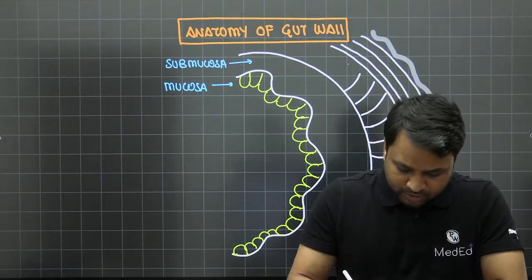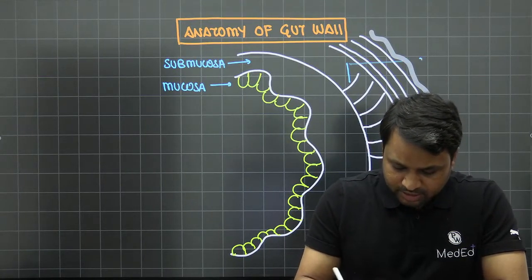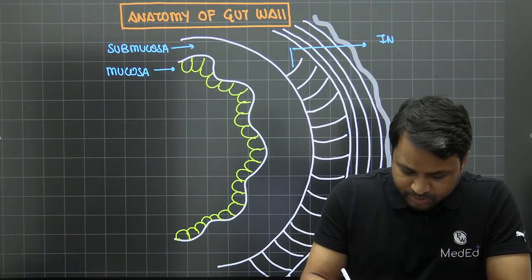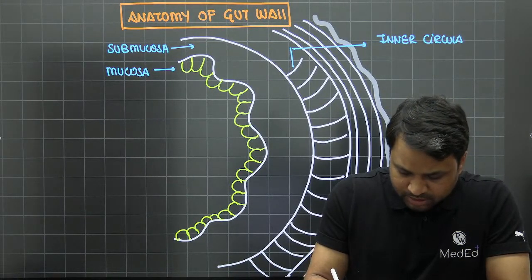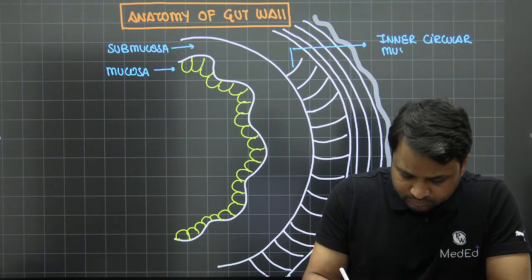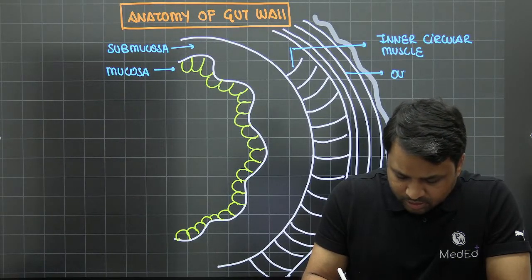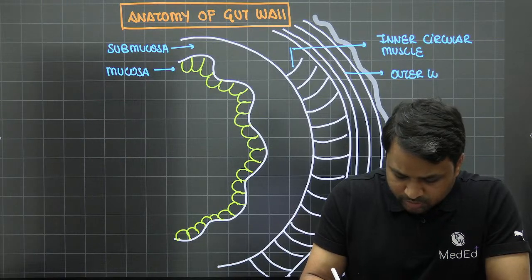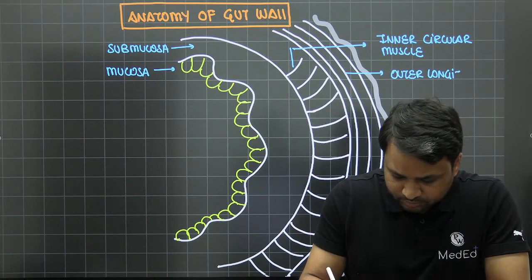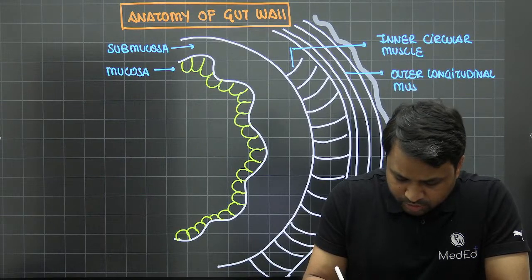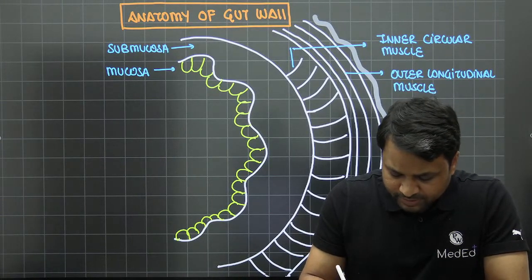Then you go down here. This is your inner circular muscle. This is your outer longitudinal muscle, and the outermost layer which is present here.